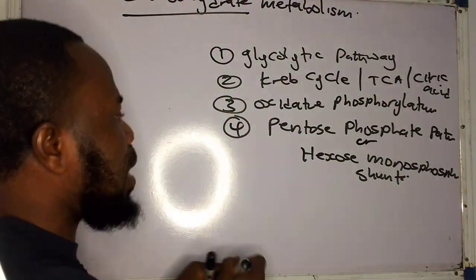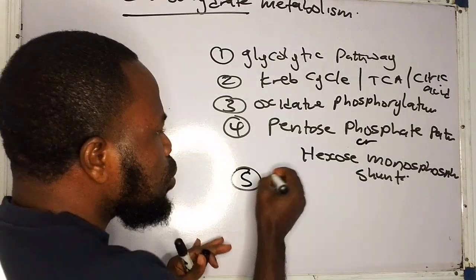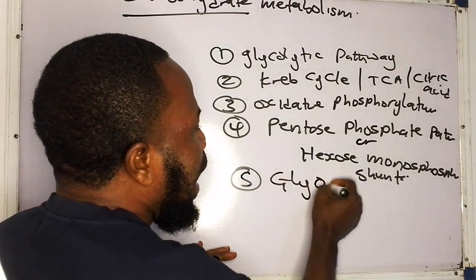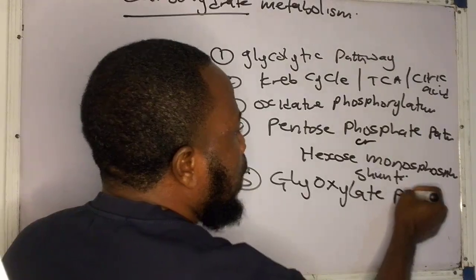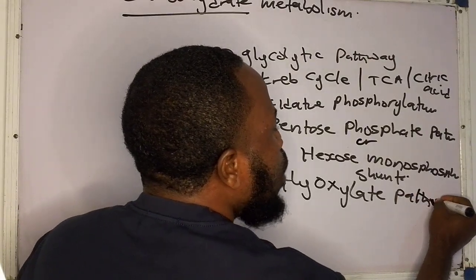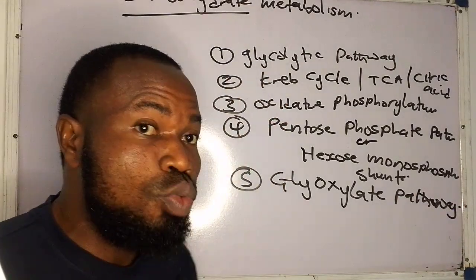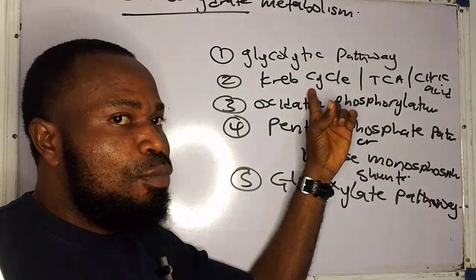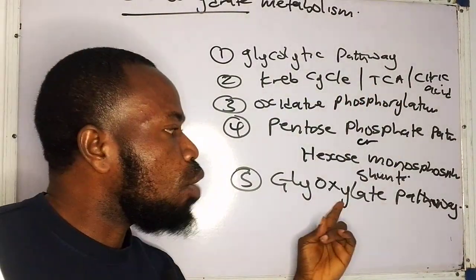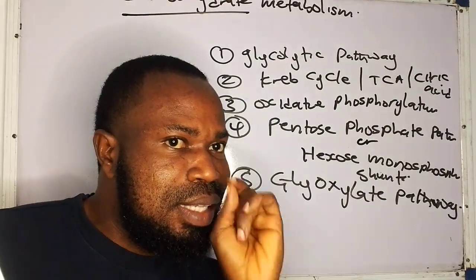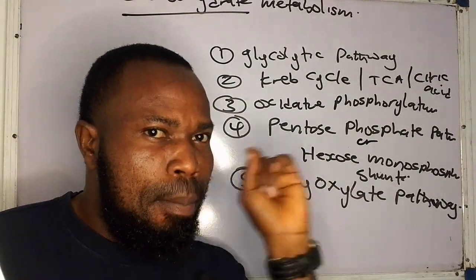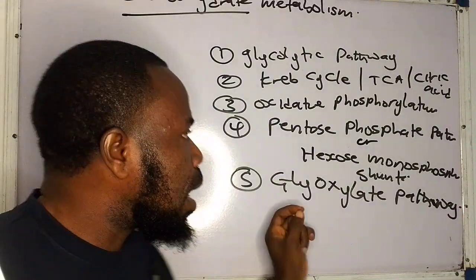We need to also look at another pathway, which is known as the glyoxylate pathway. We need to specify where this pathway occurs. This pathway again is just like a shunt from the Krebs cycle. It usually occurs in seeds, in fungi, and of course in bacteria, usually in seeds.